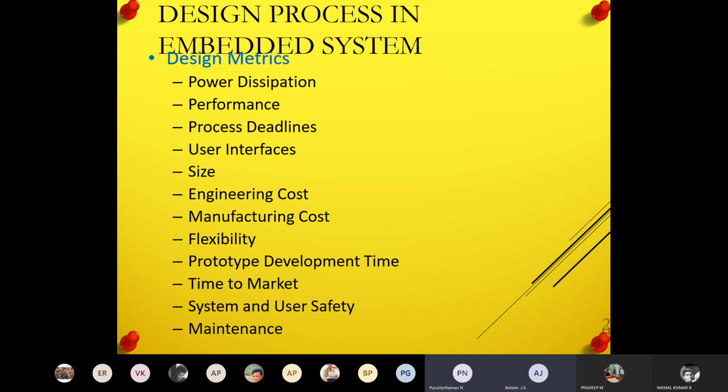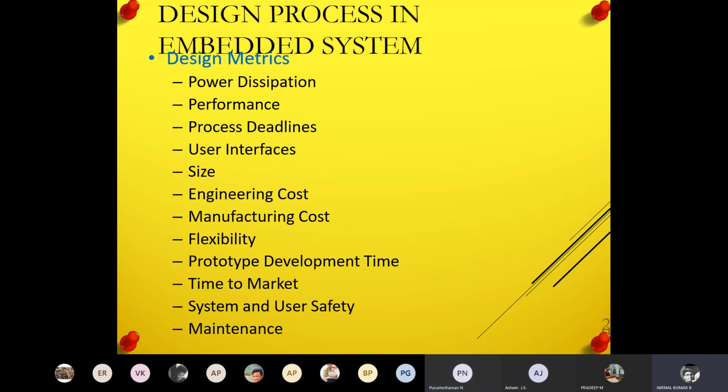Okay, and the cost. What is the engineering cost? What is the manufacturing cost? Anyone? What is the engineering cost? Any idea about the engineering cost, manufacturing cost? Hello? Yes, sir. Any engineering idea?